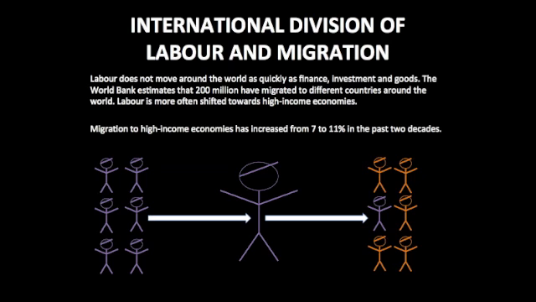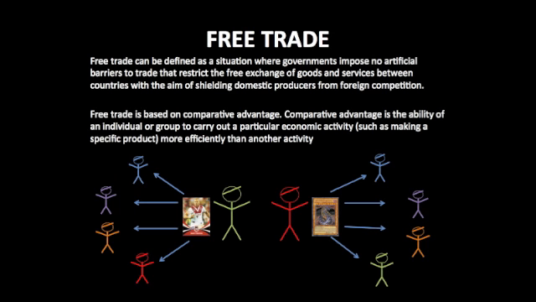Free trade can be defined as a situation where governments impose no artificial barriers to trade that restrict the free exchange of goods and services between countries, with the aim of shielding domestic producers from foreign competition.